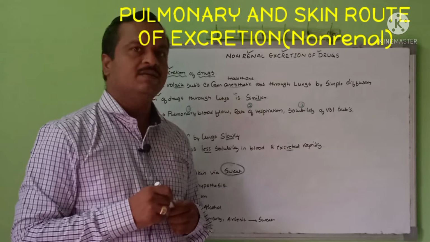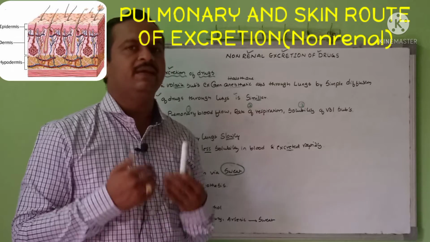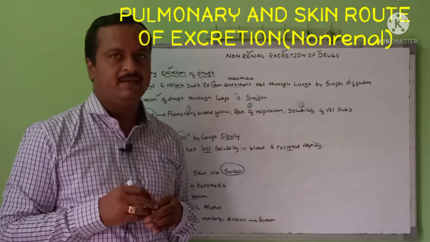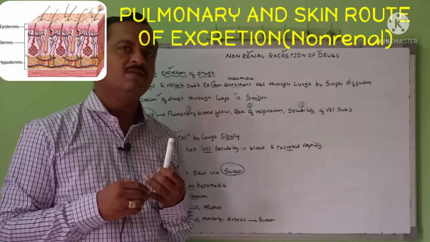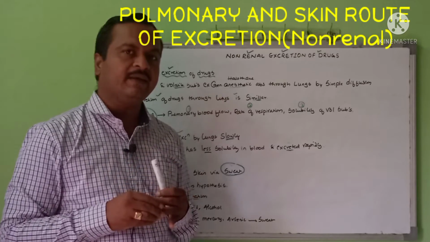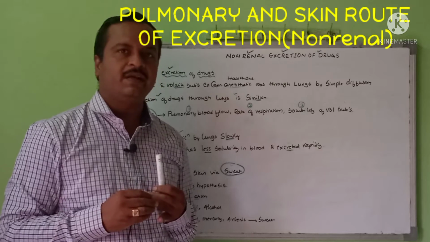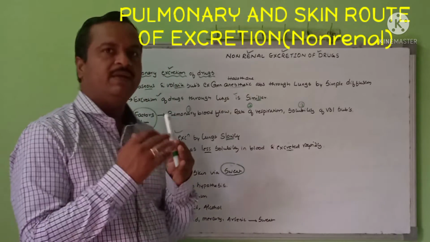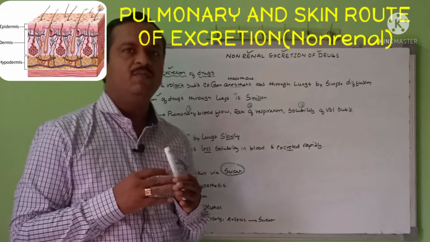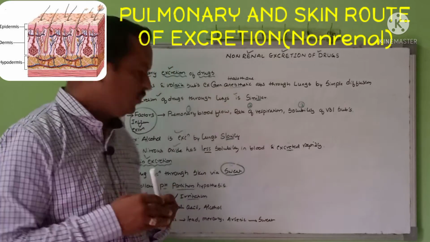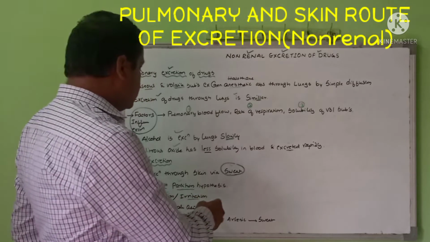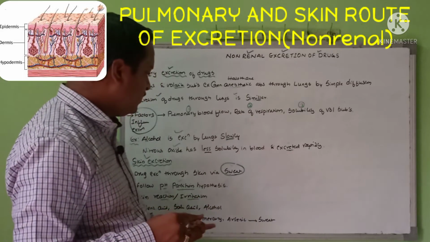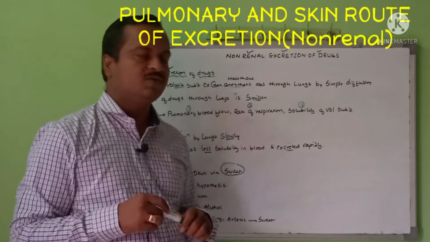If the skin is producing proper sweat, the excretion of these metals or compounds will happen easily. If the skin is not producing sweat, the skin becomes dry and it may lead to itching, rashes or skin burns. Hence sweat is very important for the human body to excrete some components like benzoic acid, salicylic acid, alcohol and heavy metals like arsenic, lead, mercury, which are commonly excreted in the sweat.